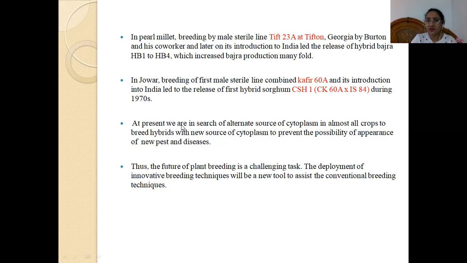At present, we are mainly in search of identifying new sources of cytoplasm in almost all the crops to breed the hybrids with a new source of cytoplasm, to prevent the possibility of appearance of new pests and diseases. So we look into new sources of cytoplasm, either exotic sources or local land races, so that we can introduce them into our local varieties and develop varieties which are resistant to biotic and abiotic stresses.